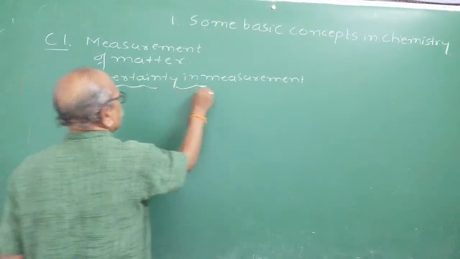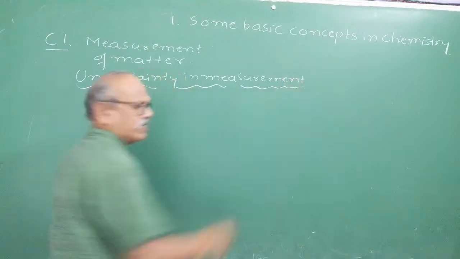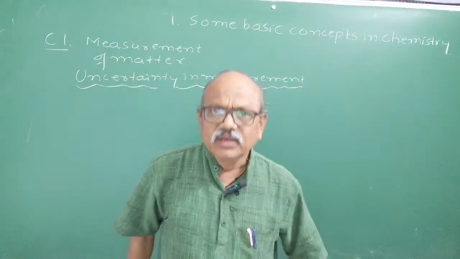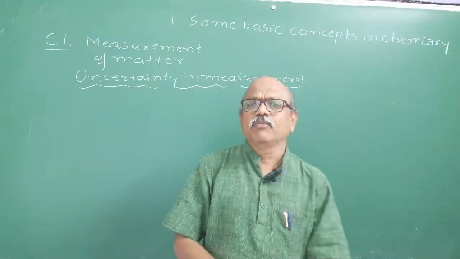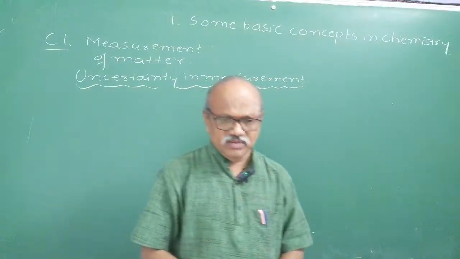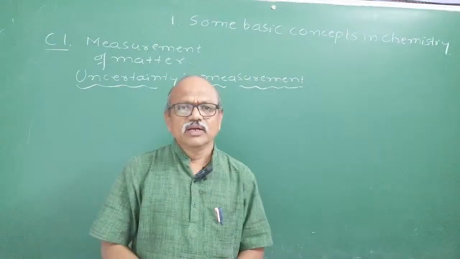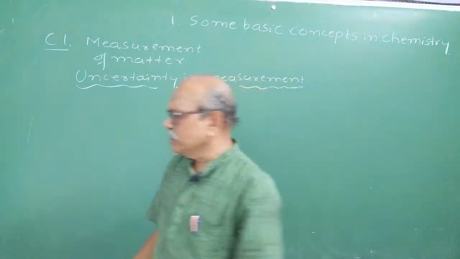Generally, while measuring in the laboratory, you do measurement by using vernier calipers, screw gauge, burette, pipette, all the equipment.